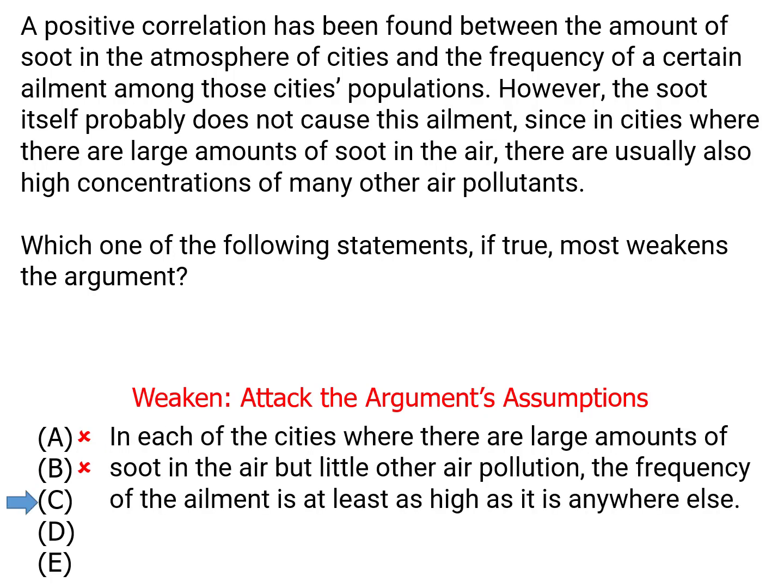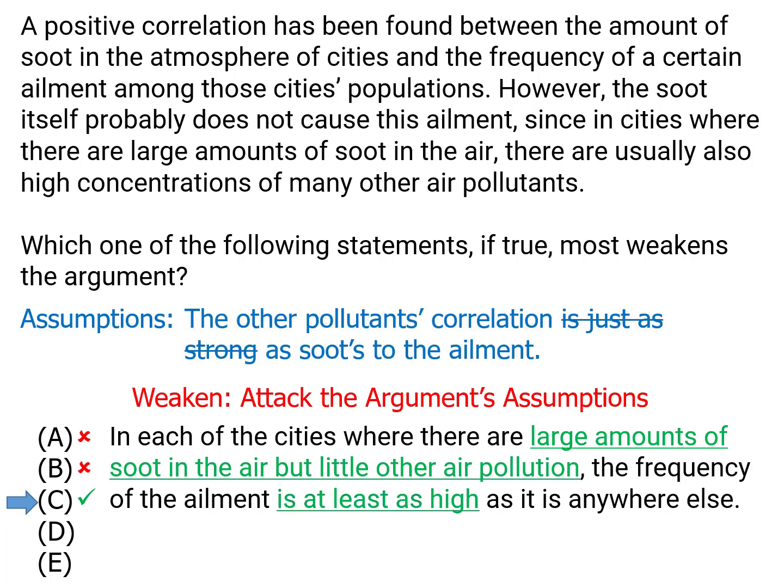Answer choice C: in each of the cities where there are large amounts of soot in the air but little other air pollution, the frequency of the ailment is at least as high as it is anywhere else. Now this answer is the opposite of A. It attacks that first assumption because it shows that soot remains positively correlated with the ailment even when the other pollutants aren't there. So soot is actually correlated better than the other pollutants are. So C hurts the argument by taking out the assumption.